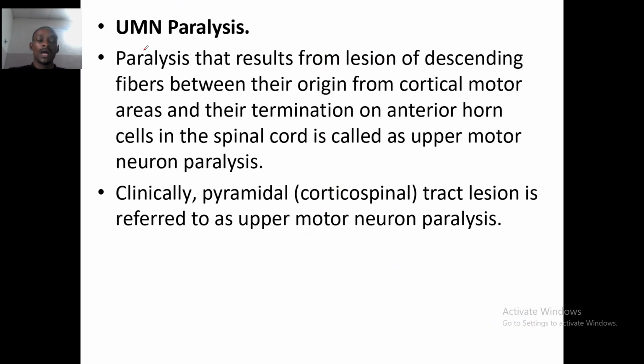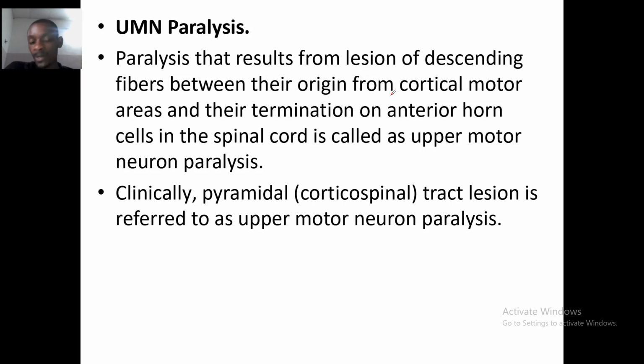Now we'll be talking about upper motor neuron paralysis. This is the paralysis that results from a lesion of descending fibers between their origin from the cortical motor area and their termination on the anterior horn cells of the spinal cord.